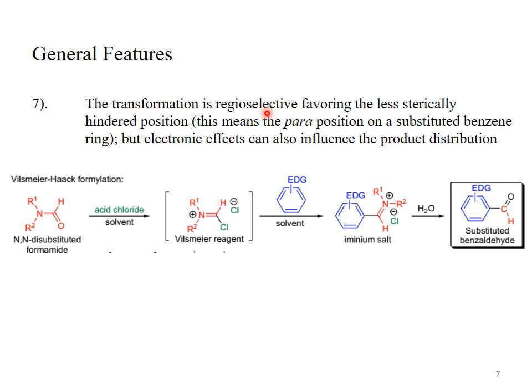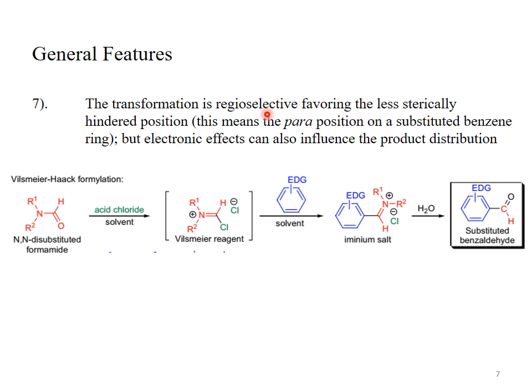This is the iminium salt. It contains a carbon double bond nitrogen. If the species contains a carbon double bond nitrogen, then it is called an imine, and the nitrogen here is carrying a positive charge, so it is an iminium salt,